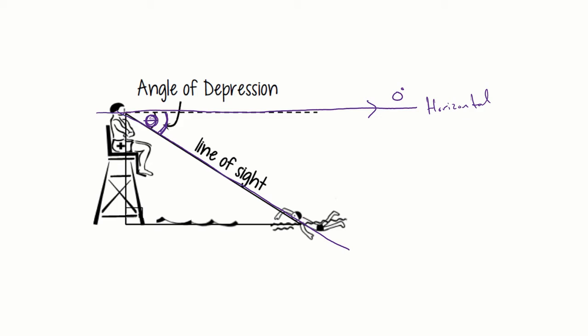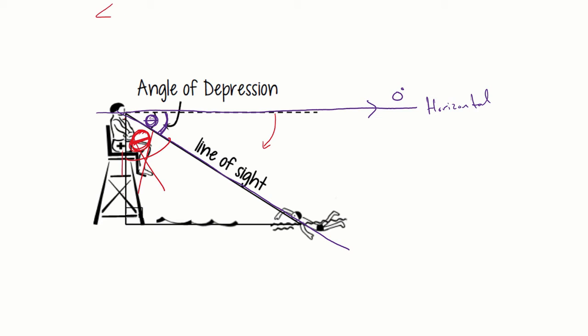So his eyesight, however much it took to look down at the swimmer, that is what we call the angle of depression. And once again, do not confuse it with this, because if you think about it, if you're trying to call this the angle of elevation, which is not correct by the way, you're going to have to be staring straight down, right? And then kind of look up. But that's not how it works. We start by staring straight ahead and then tilt our head down, right?